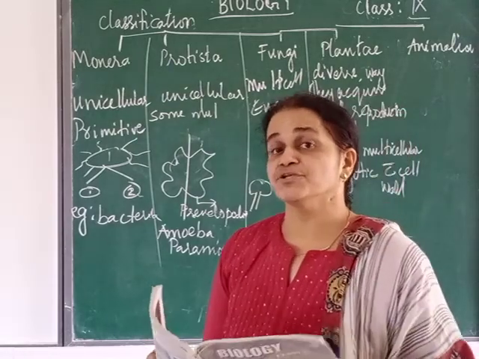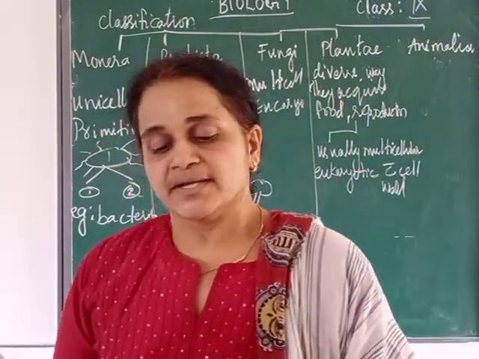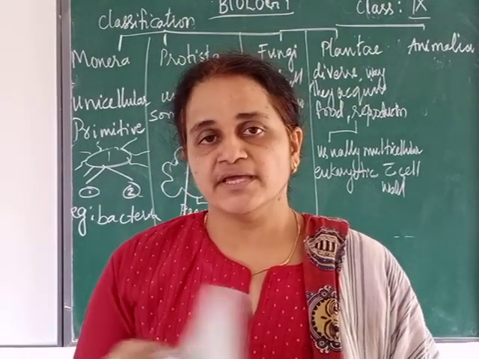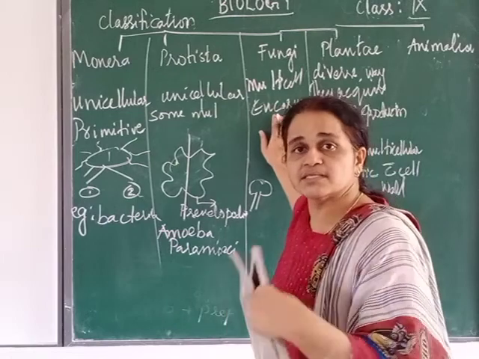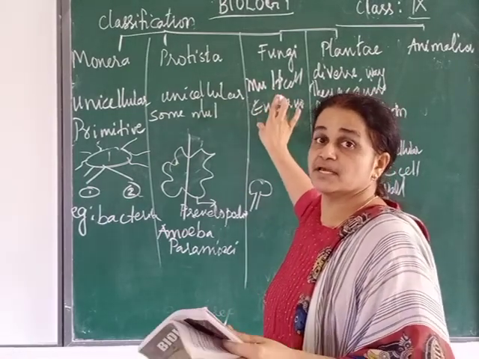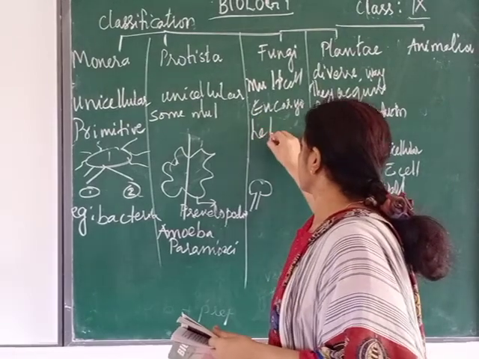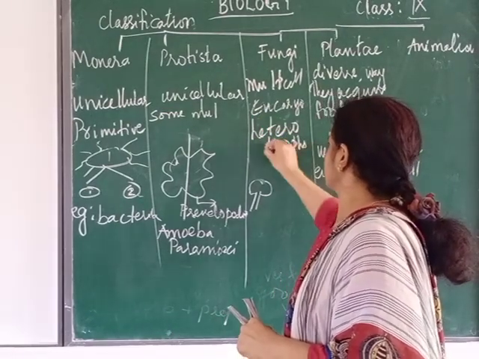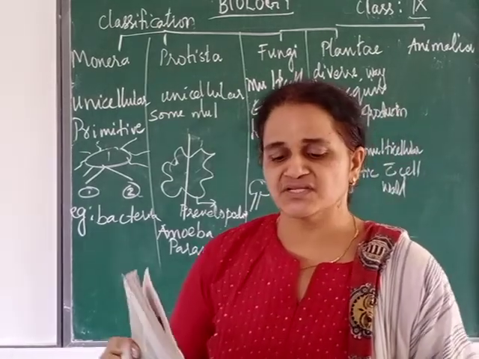Eukaryotic means they have a nucleus with a membrane. They get nutrients and energy by absorbing. They absorb the nutrients from other sources. That means they cannot prepare their own food. When they cannot prepare their own food, what do we call it? Heterotroph. They are heterotrophic in nature.